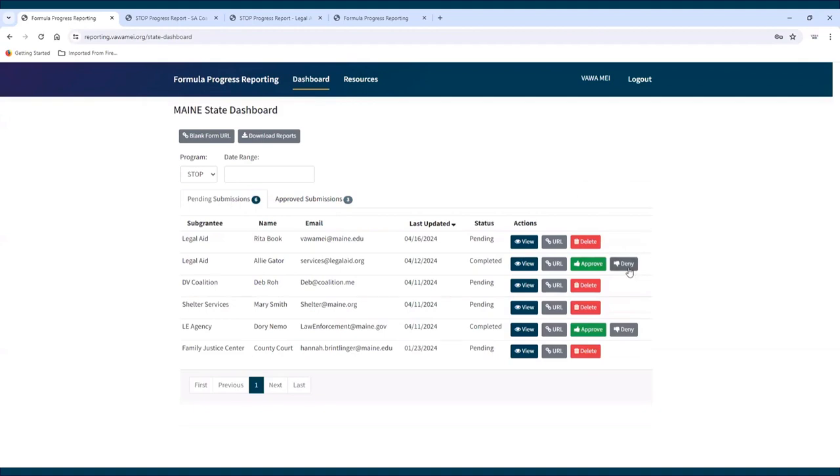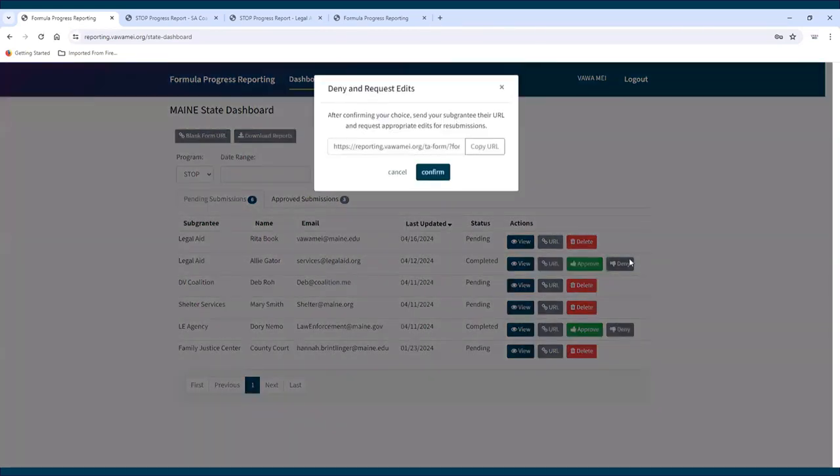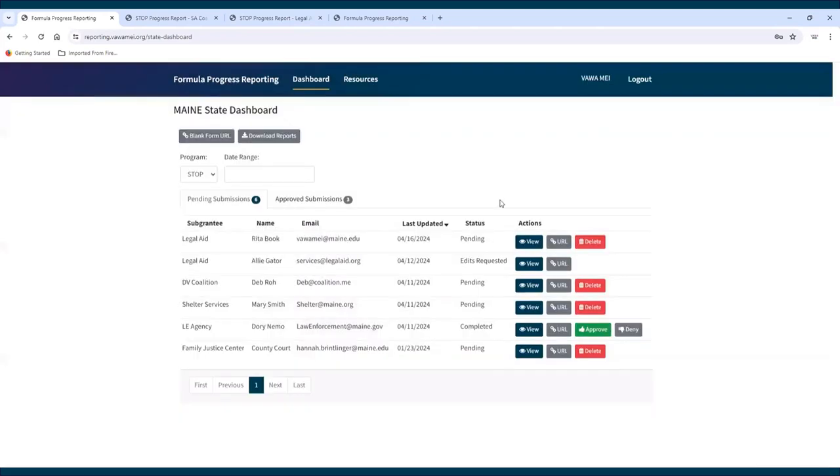Deny. This button will only appear if the report is in completed status. Once a subgrantee completes and submits a report, the report will be locked. The report can only be unlocked by a state administrator. If it is determined by the state administrator that changes to the report are required, click the Deny button to change the status from completed to edits requested. This will unlock the report so the subgrantee can make the requested edits. Again, state administrators need to communicate with subgrantees outside of the tool to request the needed edits.